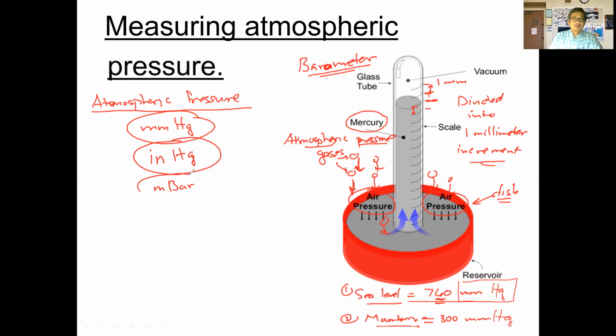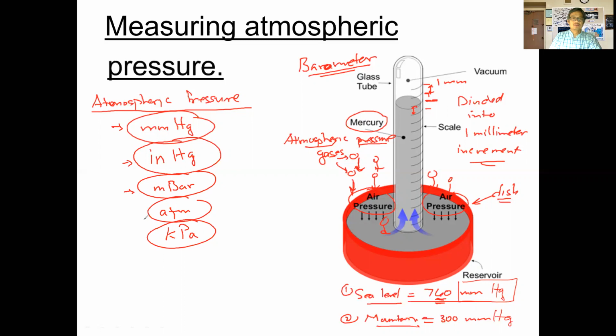In science, we use a unit of pressure known as the atmosphere. And there's two that we use. We use atmosphere, and we also use, sorry, I meant kilopascals. Okay, right. So there are different ways that we can describe atmospheric pressure.